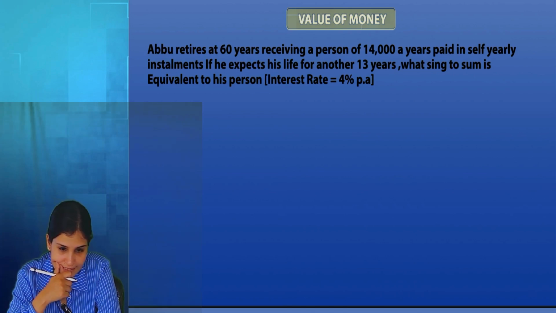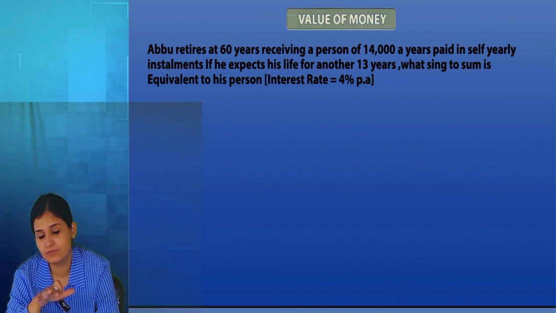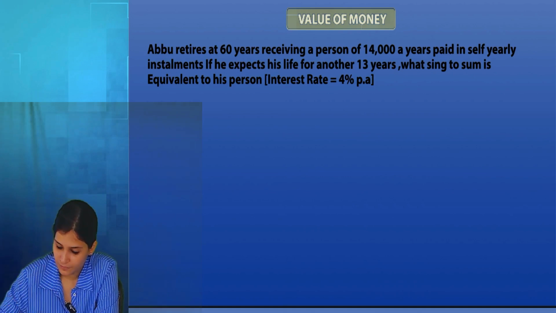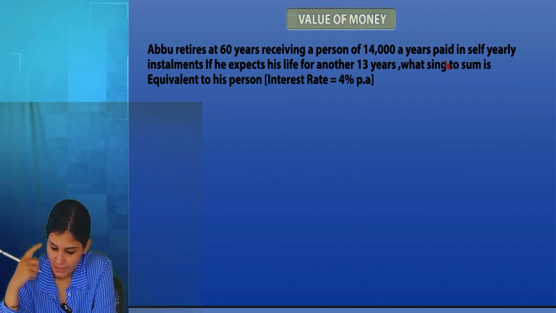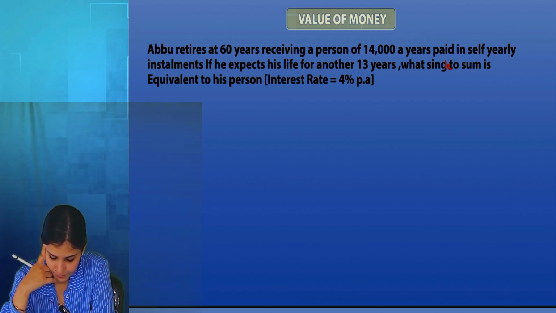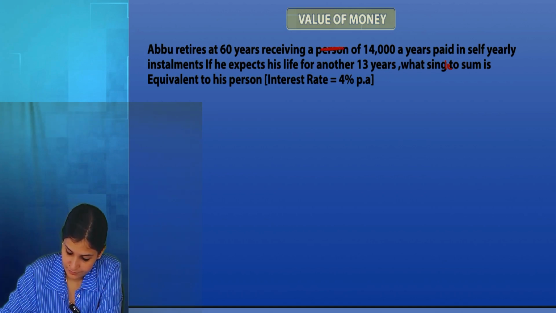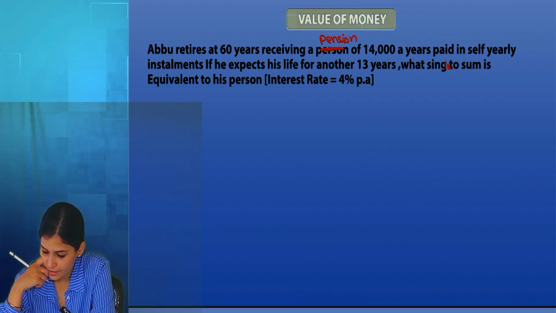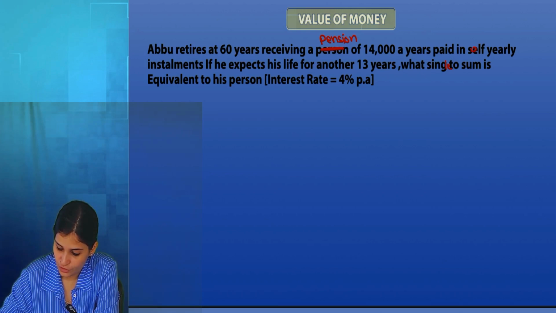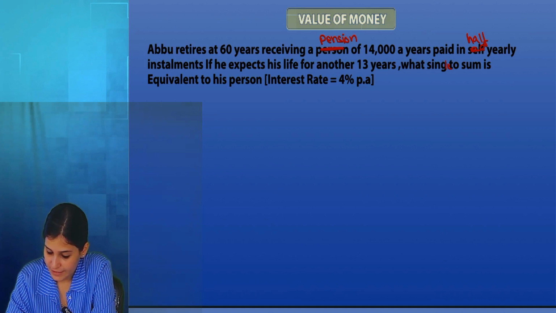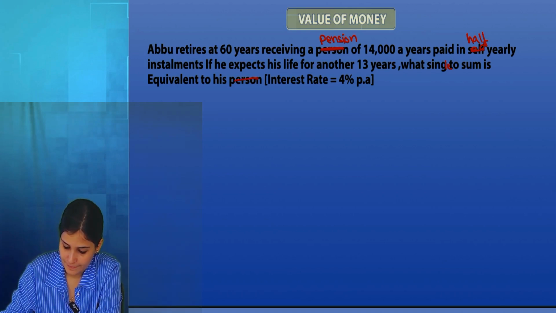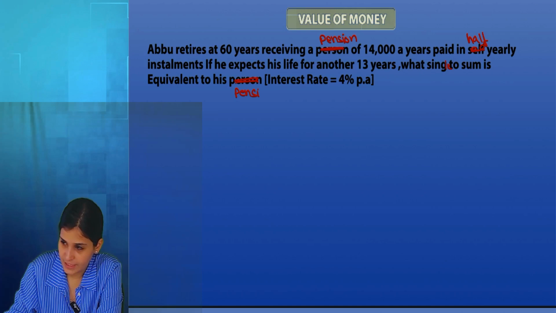Abu retires at 60 years. Okay, will do this. What single sum? Abu retires at 60 years, receiving a pension of 14,000 a year, paid in half-yearly installments. If he expects his life for another 13 years, what single sum is equivalent to his pension?